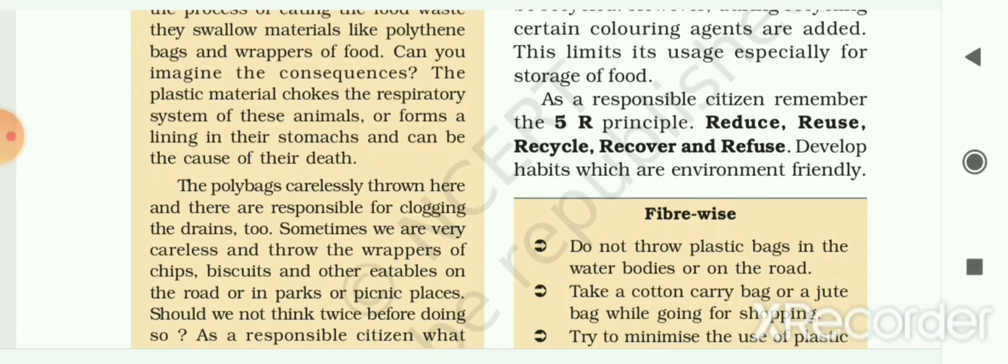Reduce, that means you have to not go for plastic. You have to minimize the plastic use, and if it is possible, then you have to reuse that plastic. For certain types of plastic, you have to recycle, like thermoplastics. Recover and refuse. If it is possible, then don't go for the plastic. As we had discussed, you can carry cloth bags while going shopping. So develop these habits which are environment friendly.